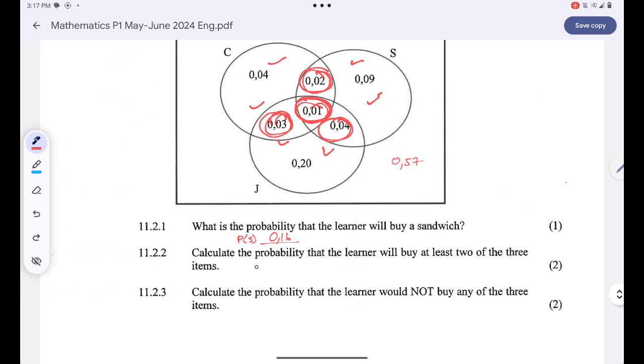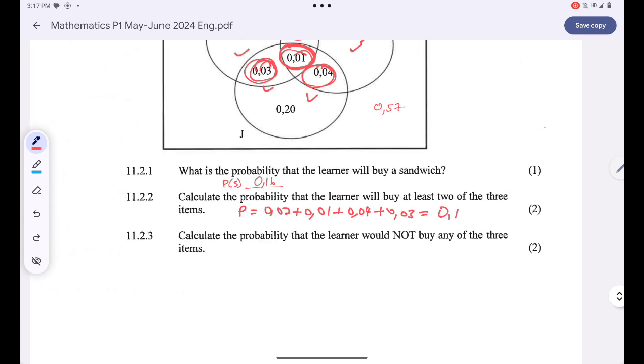Okay, so the probability will simply be 0.02 plus 0.01 plus 0.04 plus 0.03, and this will give me, I believe, 0.1. Let me confirm. 0.02 plus 0.01 plus 0.04 and 0.03. Yeah, that's 0.1.